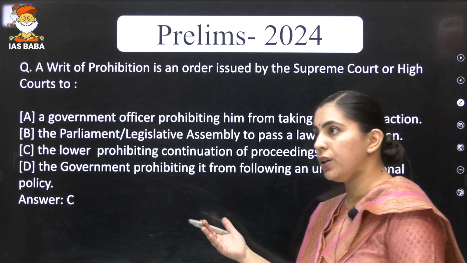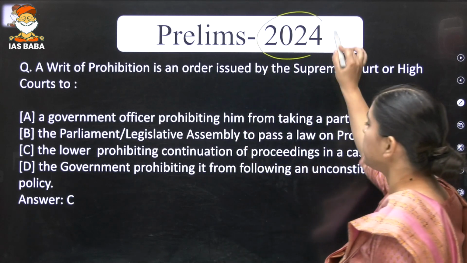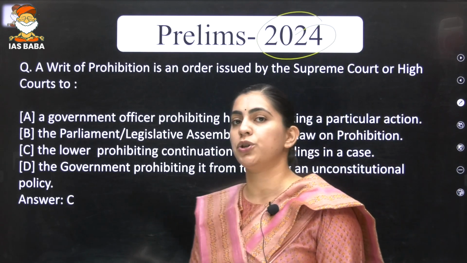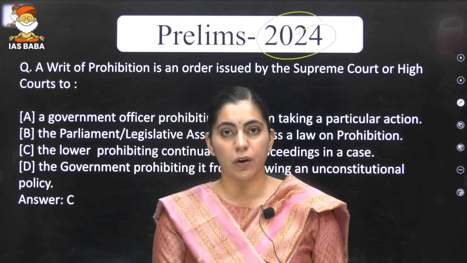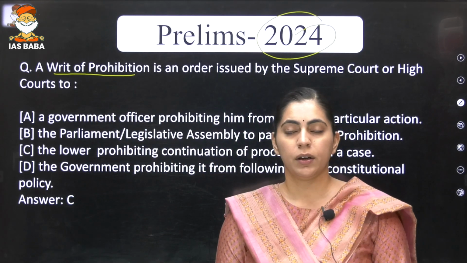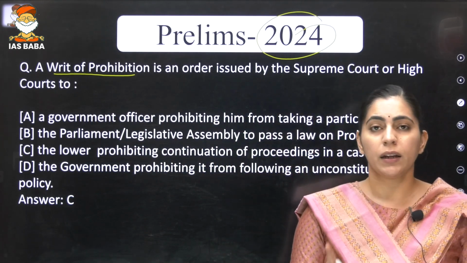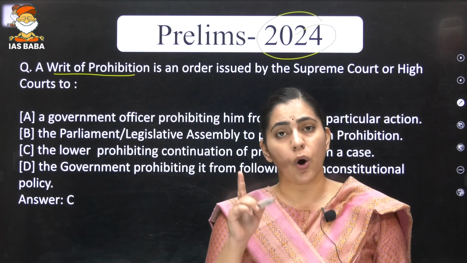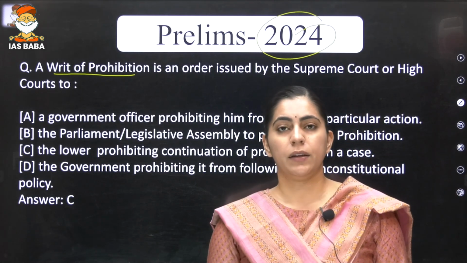So the first question, the recent question of 2024 from the Indian judiciary, was asked on the writ of prohibition. Please remember that it is important for you to remember all the writs of the fundamental right.